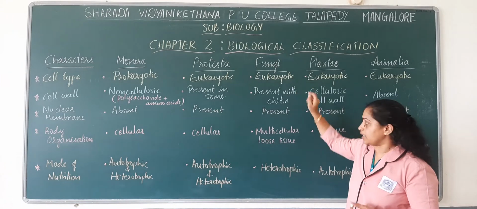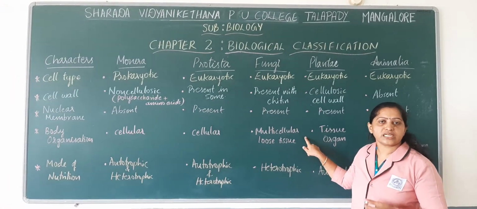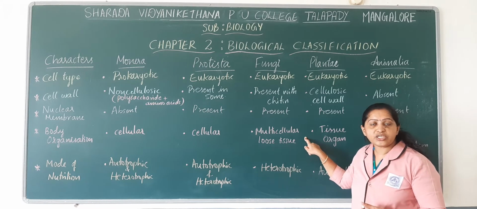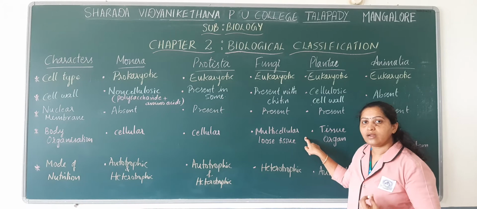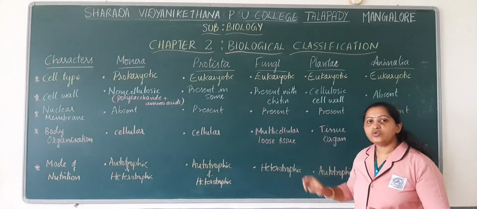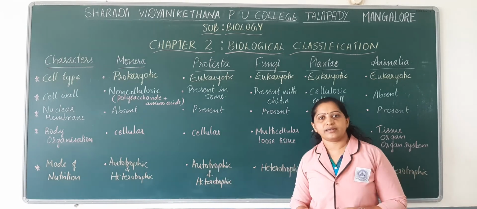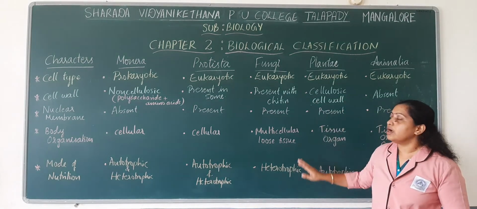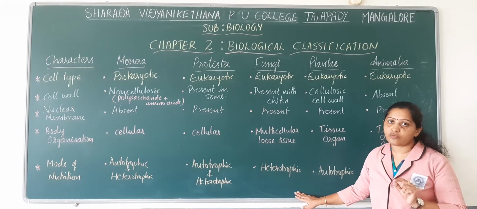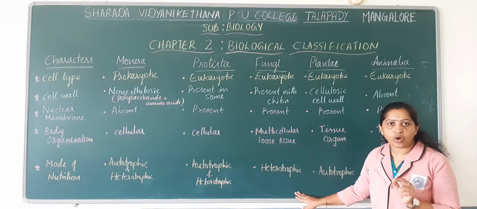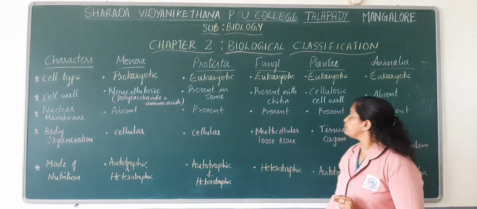Most of the fungal cells, or the majority of fungal species, are multicellular. Okay, they are made up of more than one cell, and they have loose tissue. That indicates that many cells are joined together to form a multicellular body. Then mode of nutrition is strictly heterotrophic. They are not photosynthetic organisms, they are not autotrophic, they are strictly heterotrophic organisms.